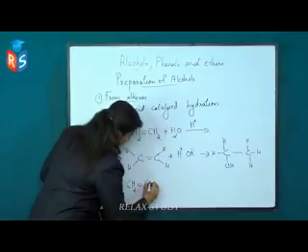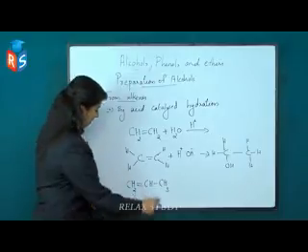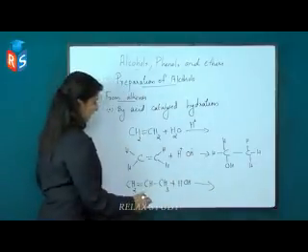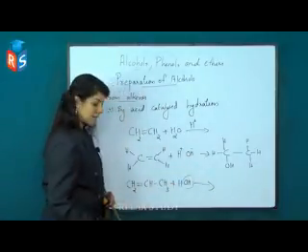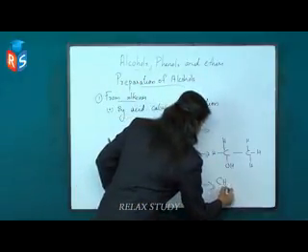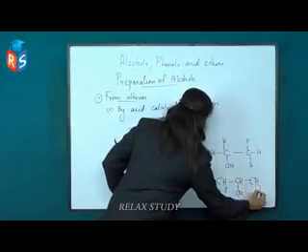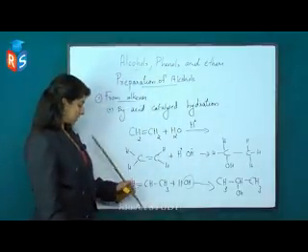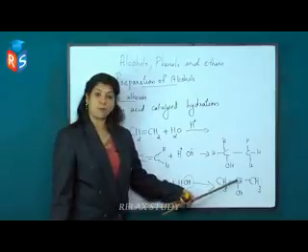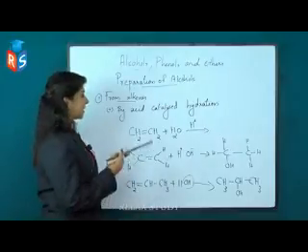Let us see Markovnikov's rule. CH2 double bond CH single bond CH3. This is an unsymmetrical alkene. If hydration takes place, what happens? Here the negatively charged group is OH minus. It goes towards here and the hydrogen here. So we get CH3 single bond CH OH CH3. Thus we can convert alkene, that is propene, to propan-2-ol. So these are all preparations from the alkenes.